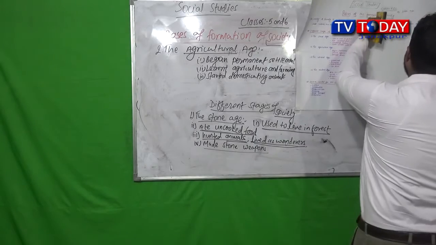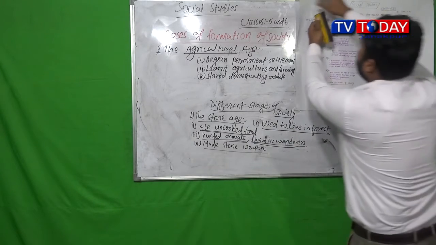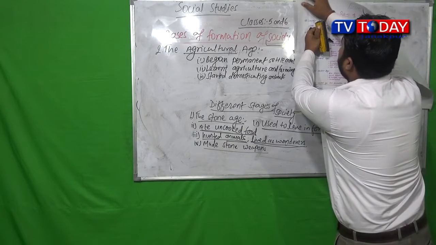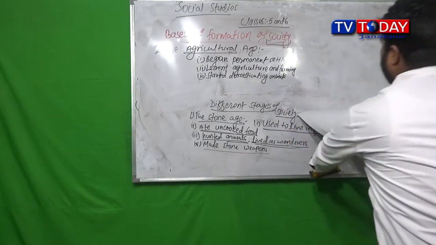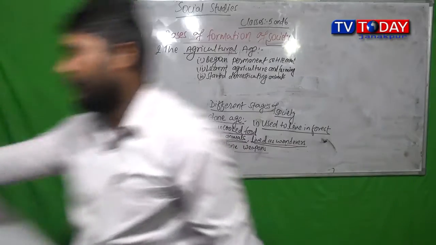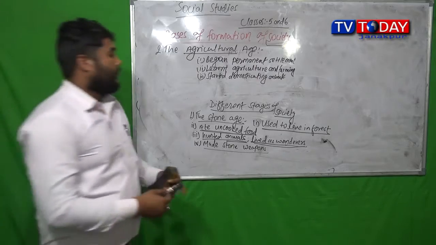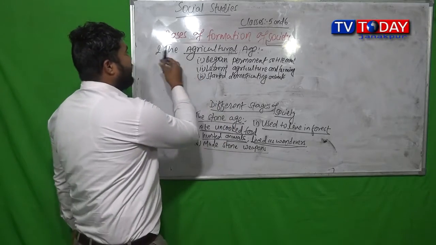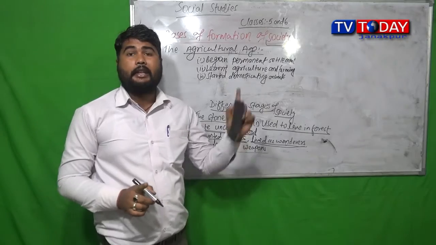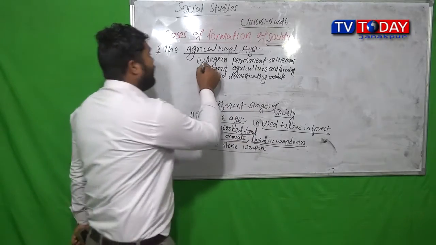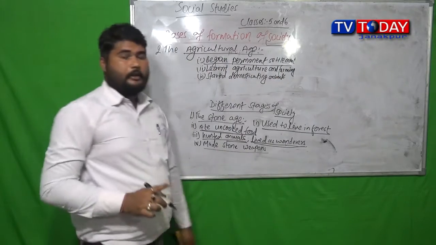So they started domesticating animals and started permanent settlement in their societies. The basic feature of the people in agriculture is that they began permanent settlement.